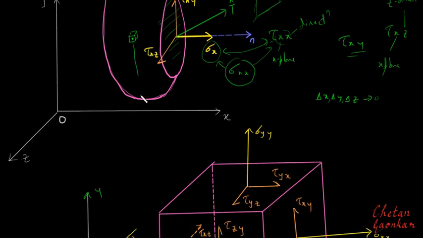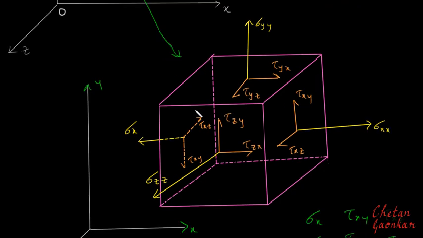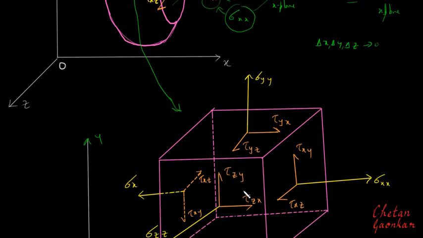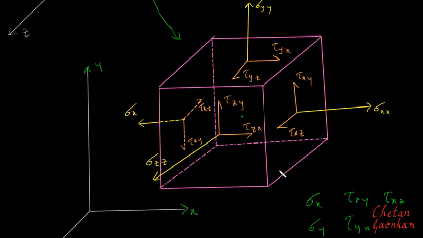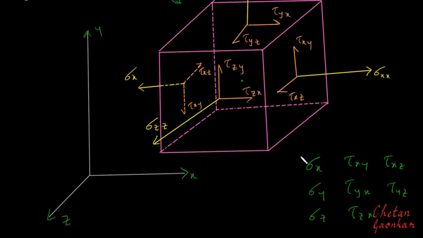And if I enlarge this volume here, I can very well say that these will be the stresses on this point P, because although this cube looks big here, it is just enclosing this point. All right, so even this cube can be called a point itself. So these are the 9 stress components which will be generated on 3 perpendicular planes of this point.